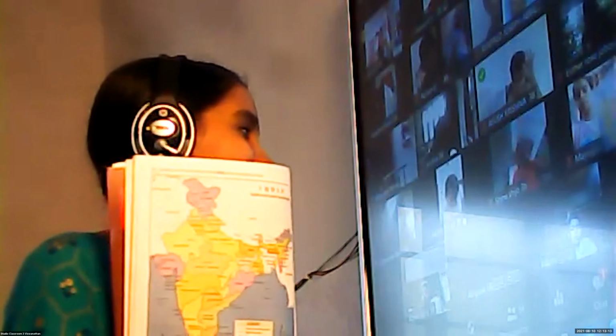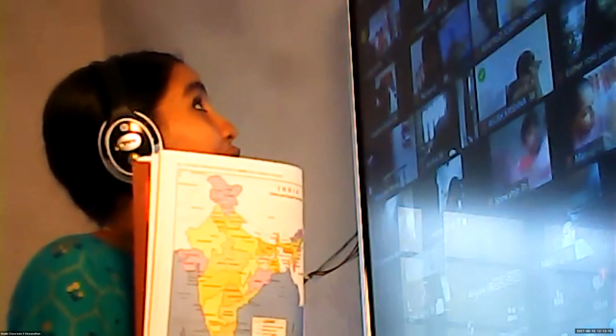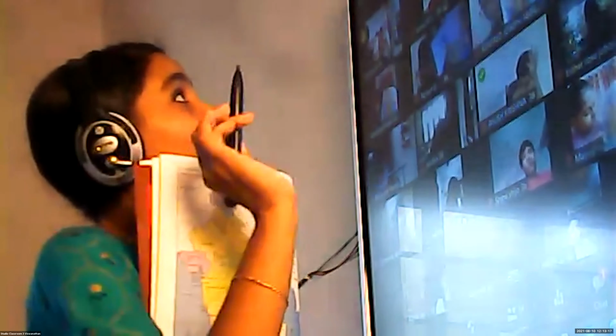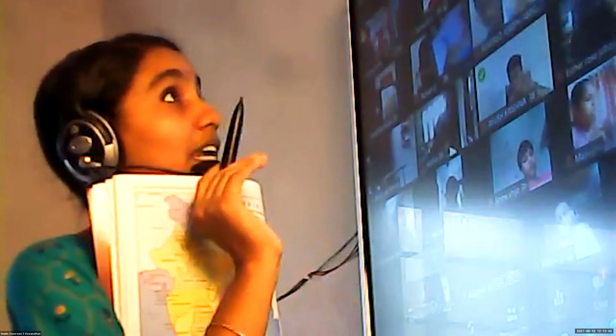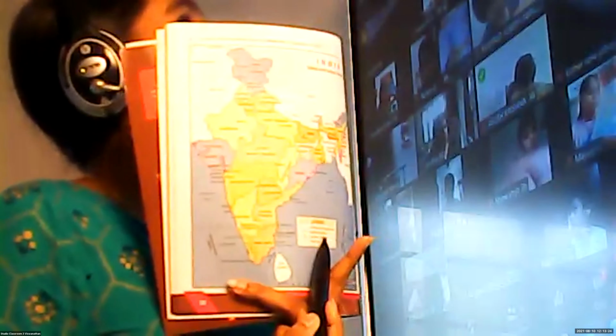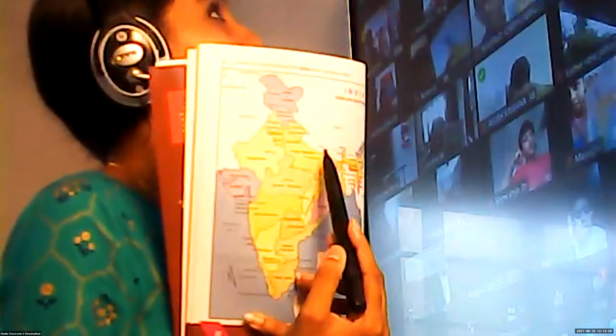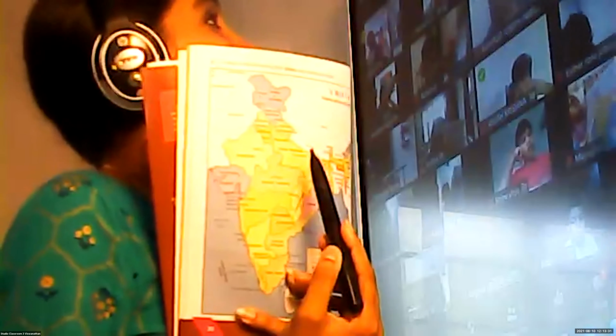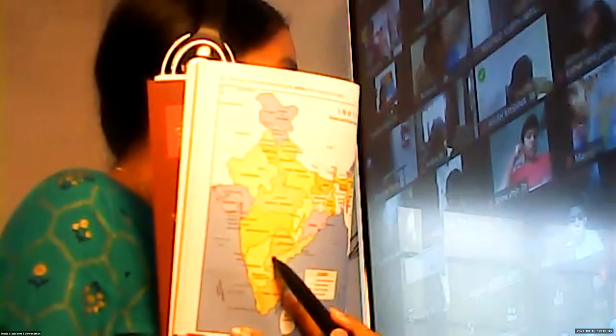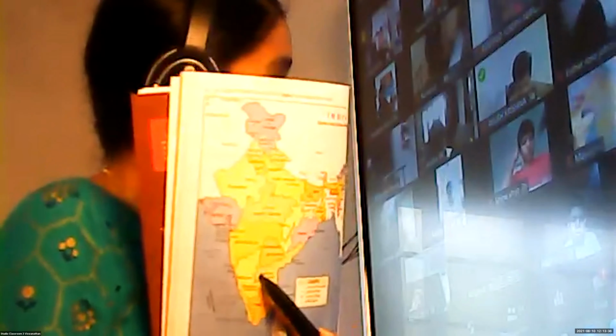Just point out. Pavin, take your textbook. Don't fight there. Take your textbook and point out New Delhi with a red spot there. You can refer to the key, a red spot. Look, that red spot is used for our easiness to identify our country capital. Is it clear, Shreya? Okay, fine.